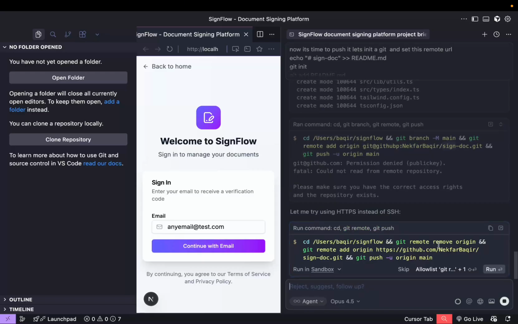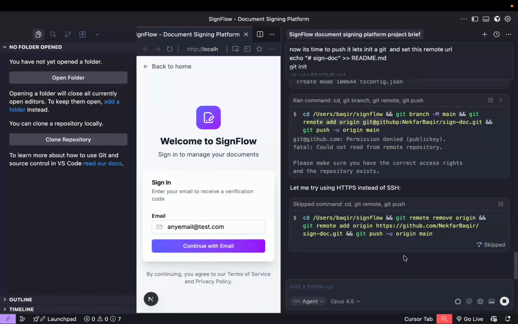Git remote remove origin, git remote add origin HTTP. No, no, no. I'm sorry. Probably we should do that from my own terminal because the AI terminal does not have access to the SSH. So that's probably the reason. Because right now it doesn't work this way. Okay, so I'm gonna skip it. I'm gonna do it myself.